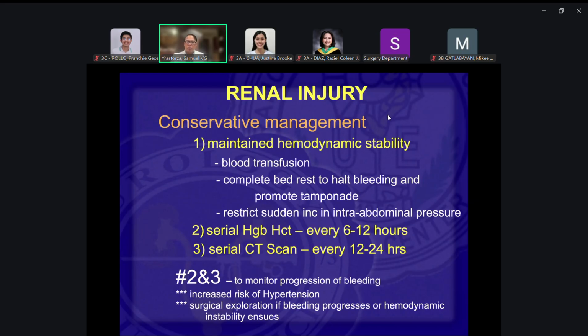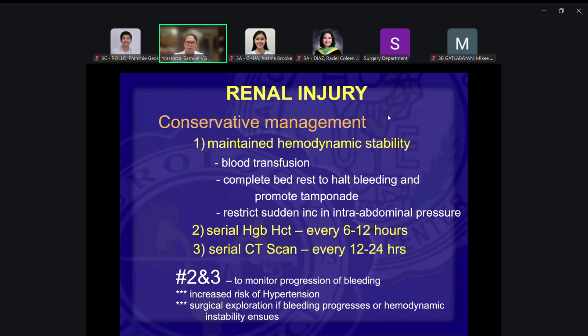And then, of course, you need to do your serial H&H just to check whether there's active bleeding or not. When the hemoglobin is stable all throughout, that will tell you there's probably no active bleeding. But when the hematocrit, over time, after a day, after two, gradually or rapidly goes down, that will tell you there is still continuous bleeding. And when you have that, then there might be a need for surgery.